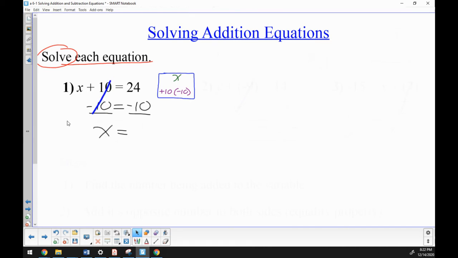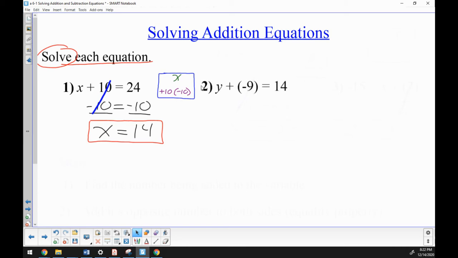You don't have to write 0 because when something happens every time the same way in mathematics, you are allowed to take a little bit of a shortcut. Our shortcut is to just cross out the 10s. On the right side, we have 24 minus 10 is 14. And then you box in your final answer, and we're done. The solution is 14 because 14 plus 10 is 24.